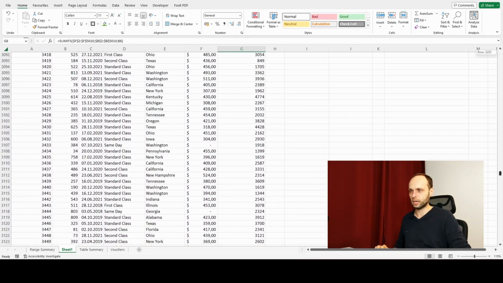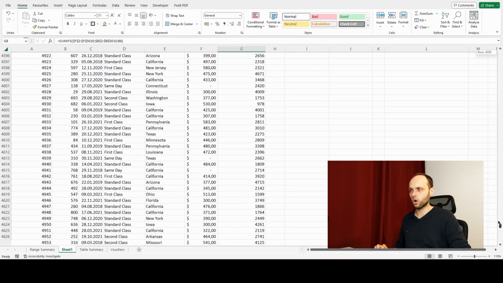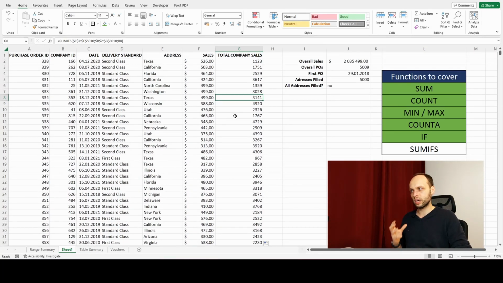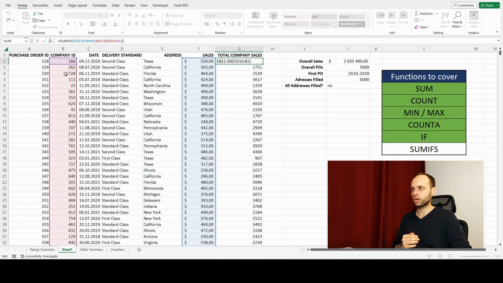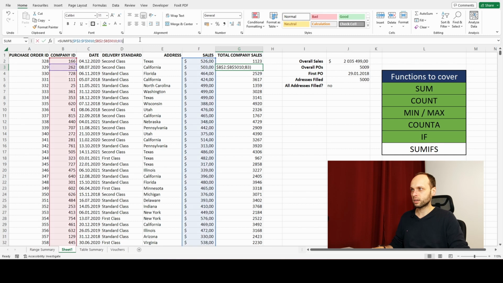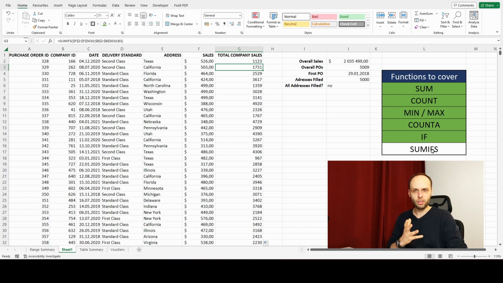Or technically speaking, the entire range. You can see it's always there. And the cool thing is that if I have a company 166, it will always have this total company sales, because again, we're looking through this range and comparing it to the B2, to the thing that is right here, this company right now. And if I go here, we're comparing this range and this range to the company that is here.